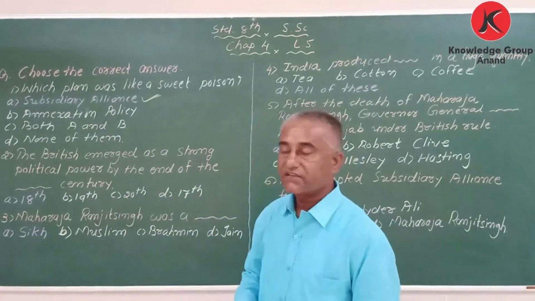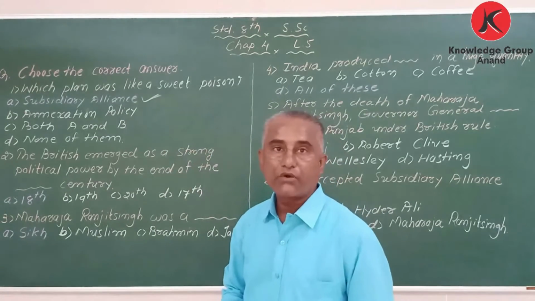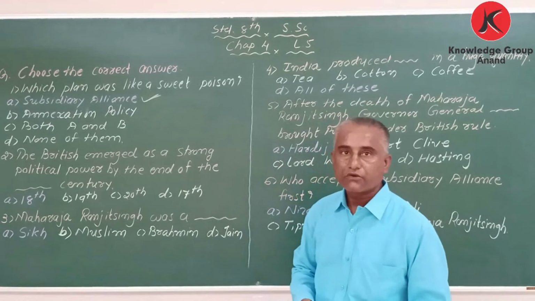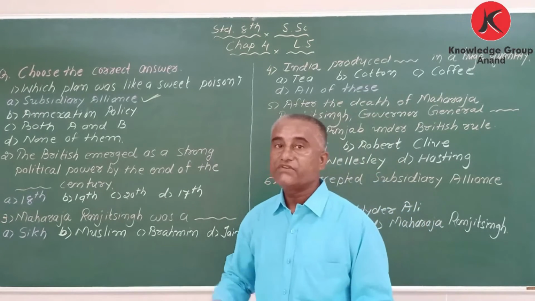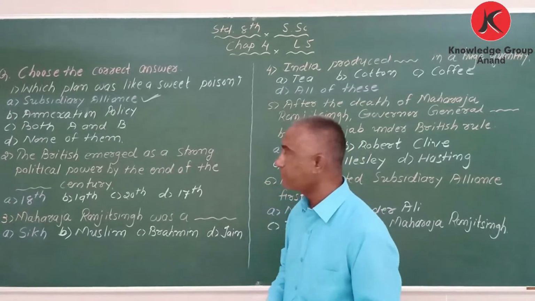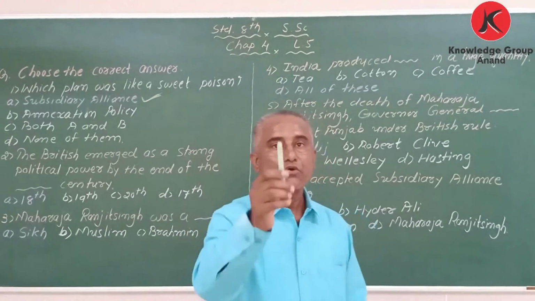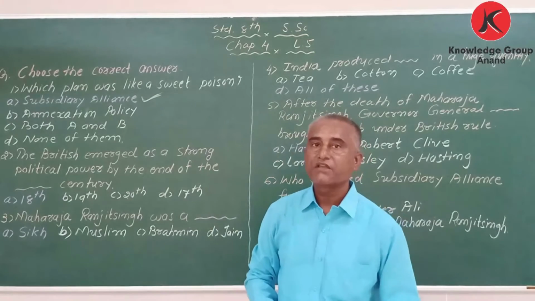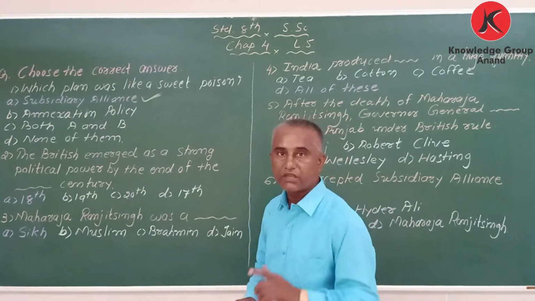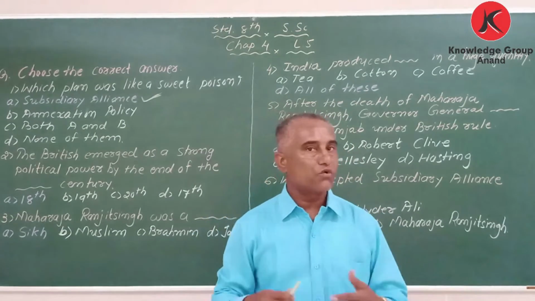So four options are given, and my first question is, which policy was like a sweet poison or a slow poison? Do you know who introduced it, which policy that was? That was the subsidiary alliance policy. Do you know who introduced the subsidiary alliance policy? It was introduced by Lord Wellesley, and it was also called slow poison or sweet poison, both we can accept.